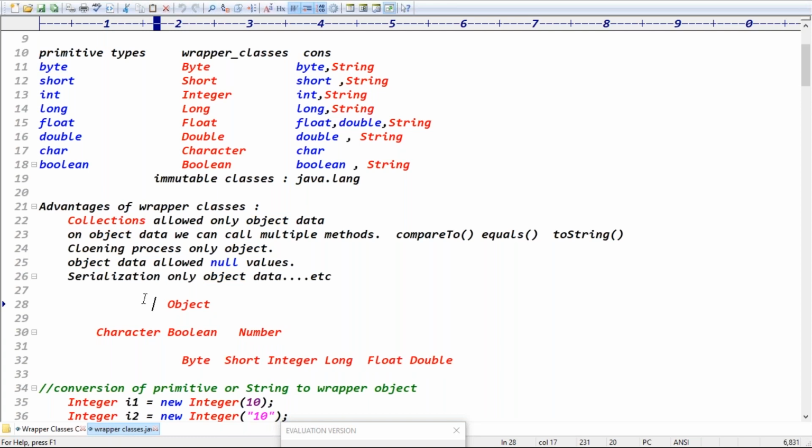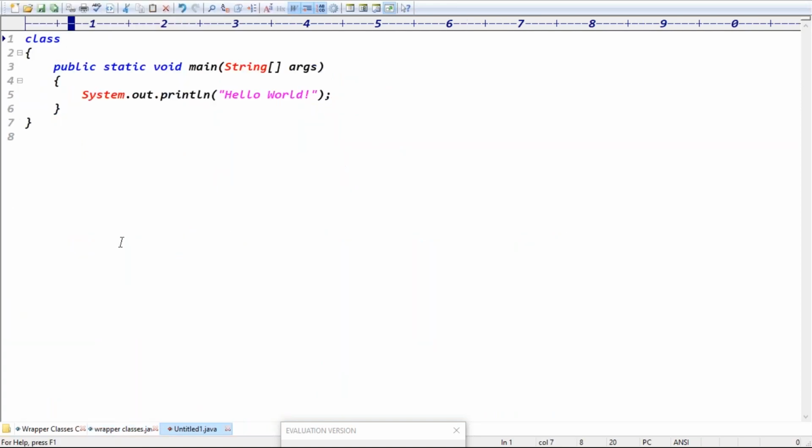Exactly. To create the wrapper class object, we have the constructor approach. How do we create the wrapper object? Integer i1 equal to new Integer of 10. Here 10 is primitive data, and we are converting the primitive data into object format. Even like this, you can convert primitive to object format, guys.